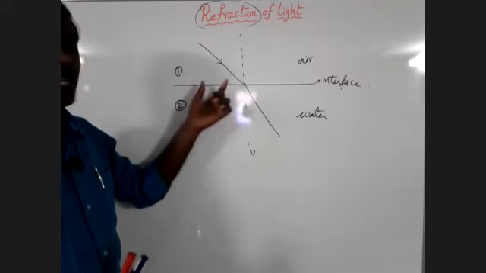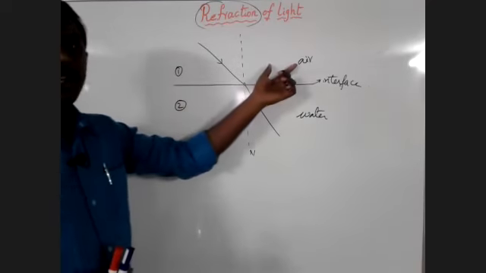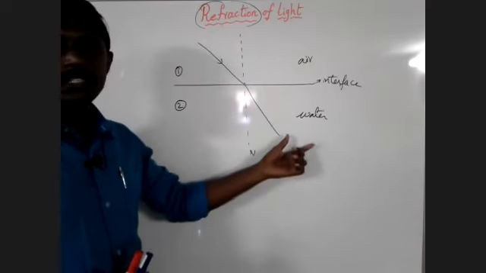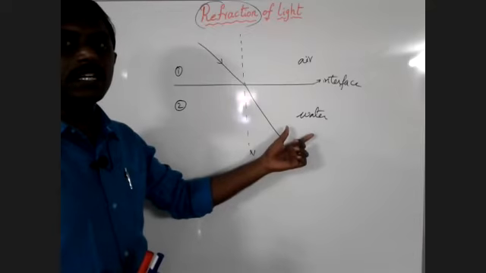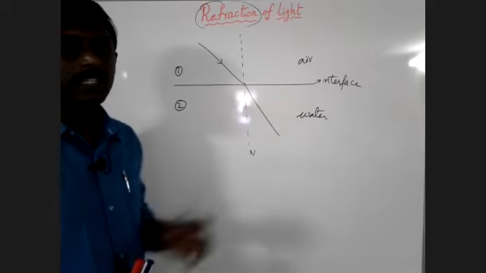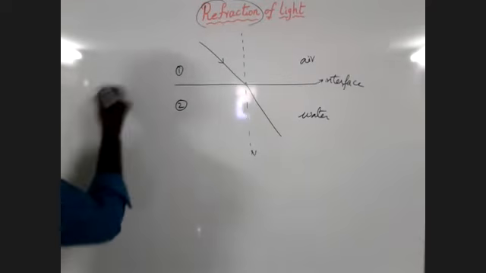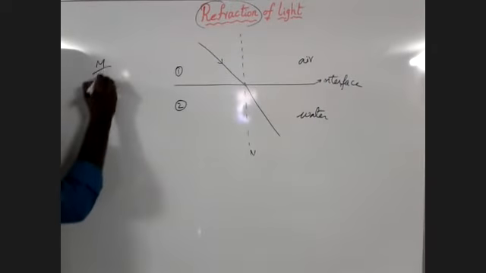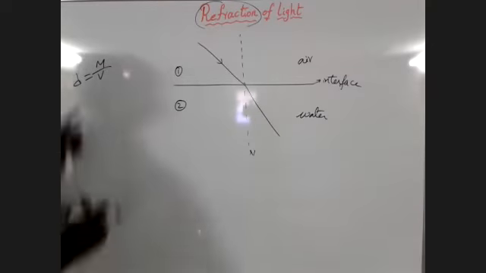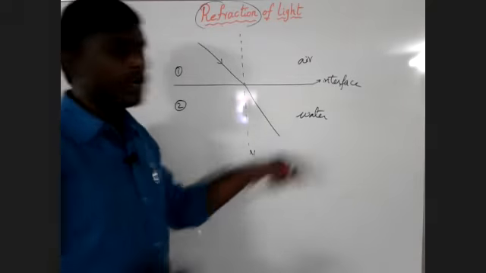Observe here. The density changes here. The air has less density when we compare it with the water. That density we call optical density. What do we call this density? Optical density. Last year you learned about density, mass density. Mass density means mass by volume, that we call density, that we learned last year. That density we call mass density. Here the density is optical density.